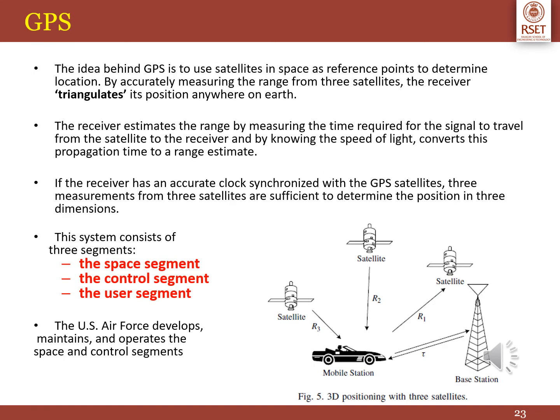The key idea behind GPS is to use satellites in space as reference points to determine the location. By accurately measuring the range from these 3 satellites, the receiver can triangulate its position anywhere on the Earth. So the system is divided into 3 segments: the space segment, control segment, and user segment. The US Air Force develops, maintains and operates the space and control segments.